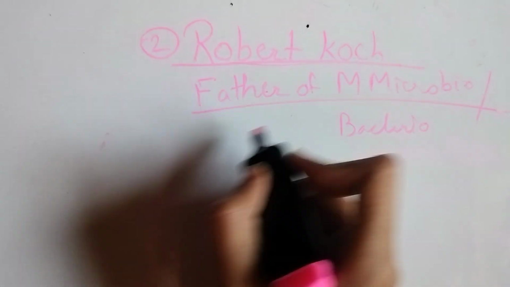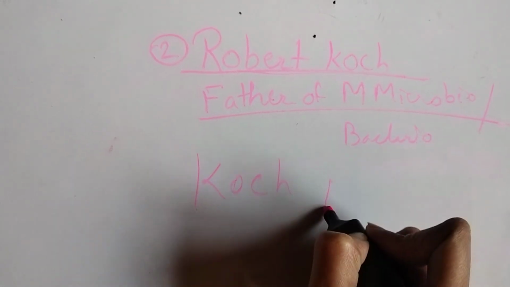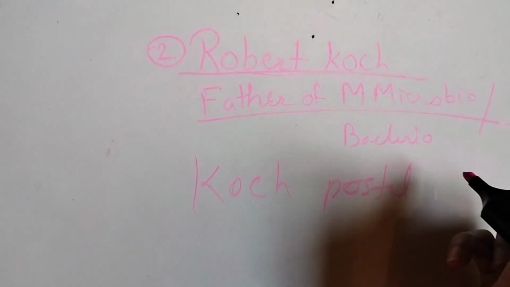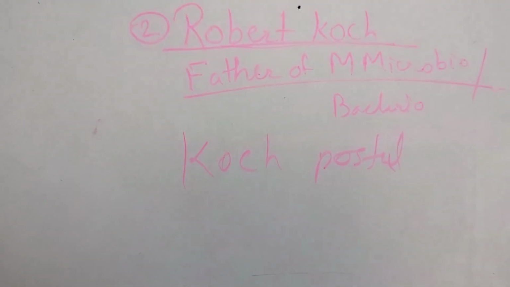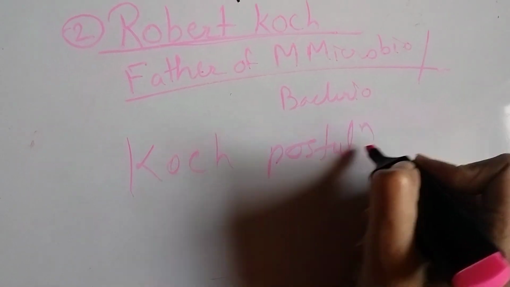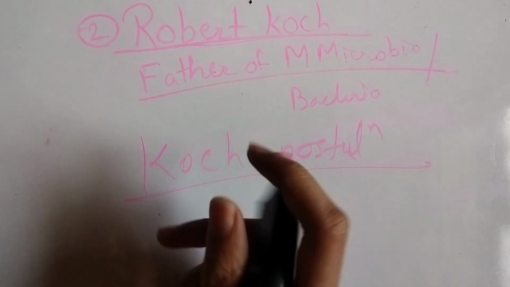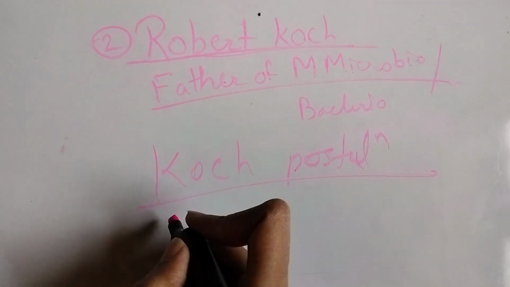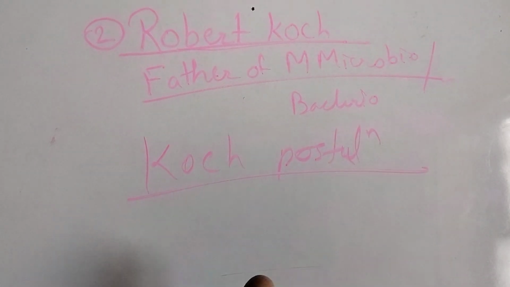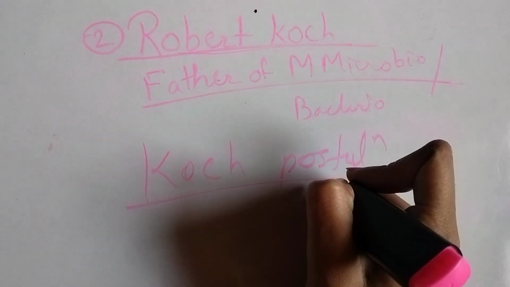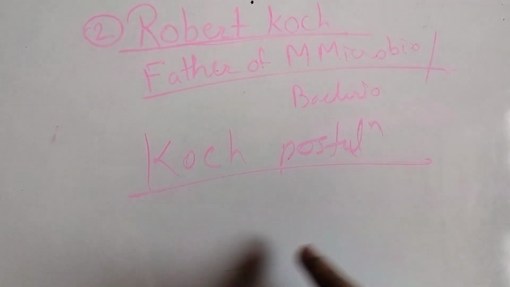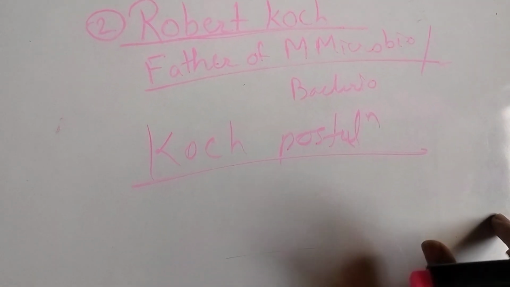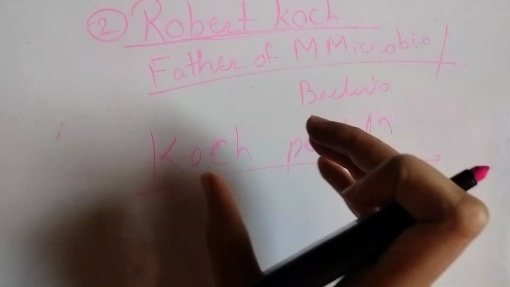Koch gave us Koch's postulates, which is very important from the SAQ point of view and also from our MCQ point of view. In MCQ, they mention the steps or 4 points about the Koch postulate, give one incorrect statement, and we have to choose the correct statement.